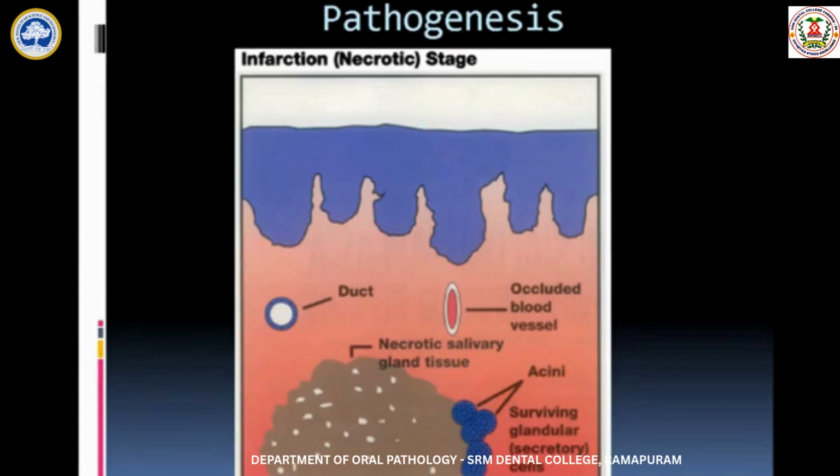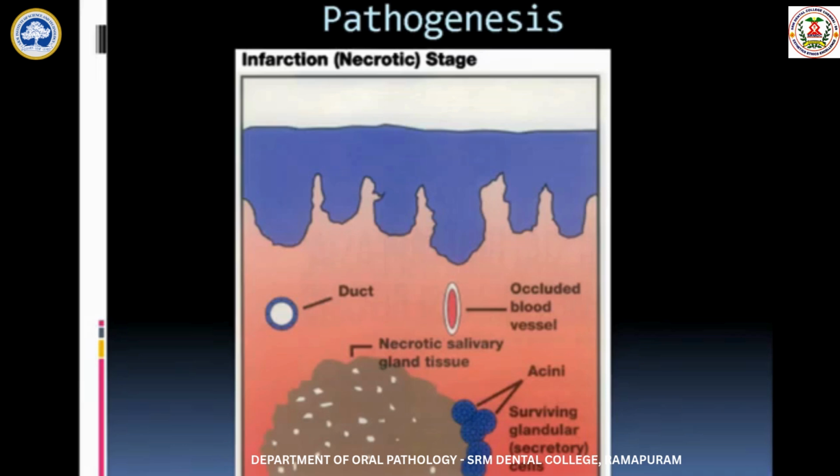Starting with the first stage, the infarction or necrotic stage. What happens here is there is an occluded blood vessel, that is the infarction. Because of this occluded blood vessel, the surrounding salivary gland tissue undergoes necrosis. The glandular tissue, that is the salivary gland cells, the acinar cells and the ductal cells, undergo necrosis, only in that particular area.